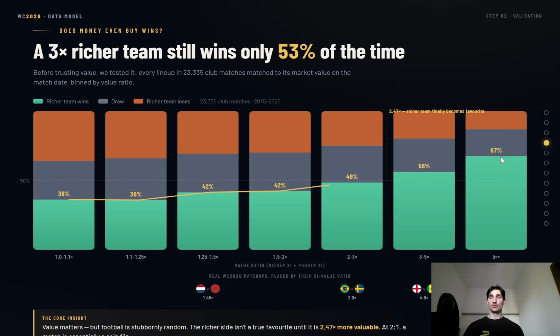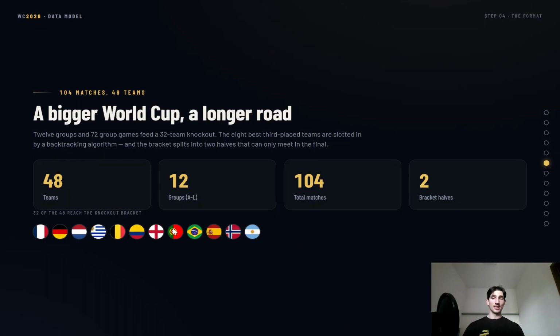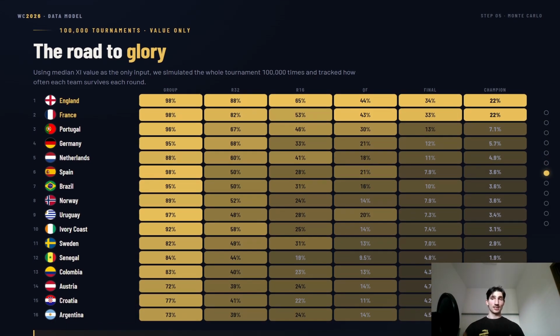Just want to give you the idea behind the formula that I have created to calculate wins, draws, and losses based on the values of the teams. And I applied it to all the total matches that will be played based on the seeding of the teams in their respective groups, and then broke it down to the 2 halves that will be played. I then ran a Monte Carlo simulation on 100,000 runs based on the team's value, and this is what we ended up with.